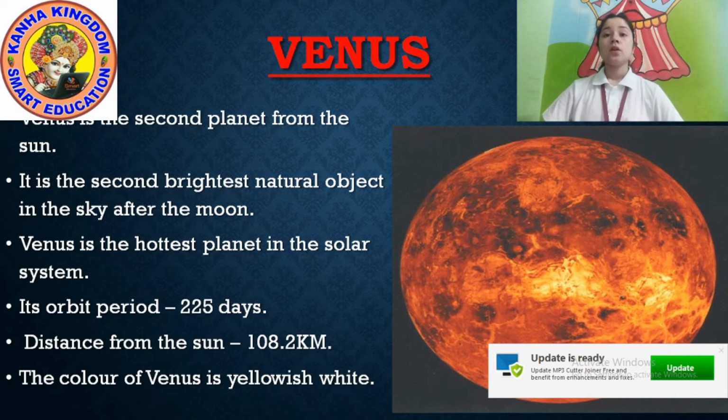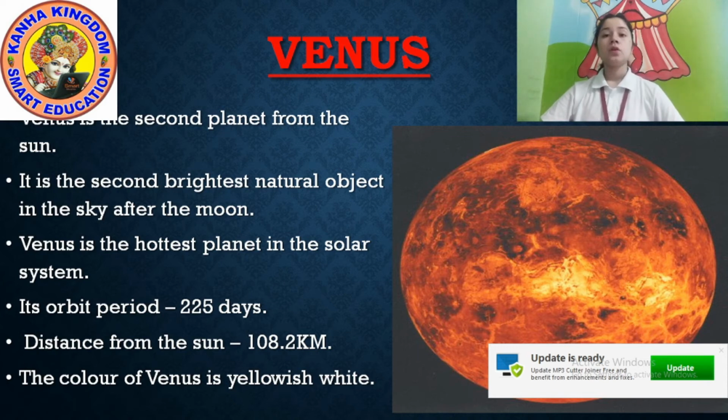So Venus is the hottest planet in the solar system. In the first it is Mercury, but Mercury actually is not the hottest, but Venus is the hottest planet in the solar system. Its orbit period is 225 days. It takes 225 days to complete one orbit around the sun.